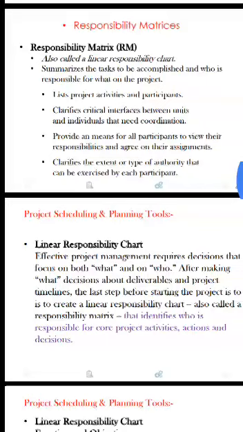Hello friends, today we are going to discuss responsibility matrices, that is, the linear responsibility chart.